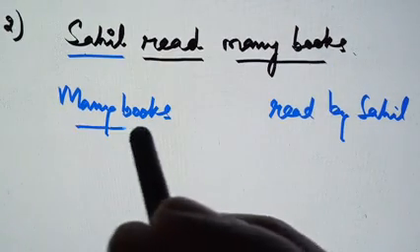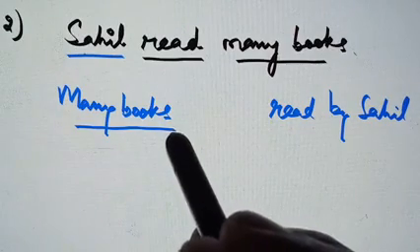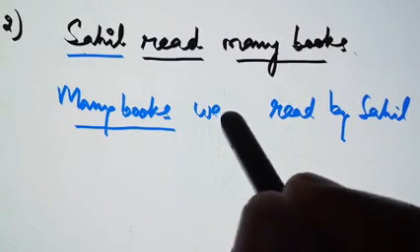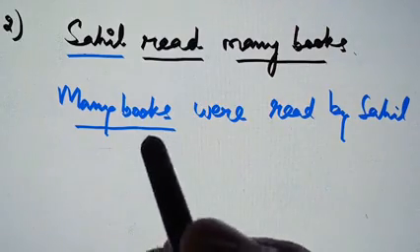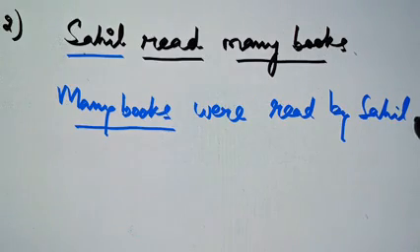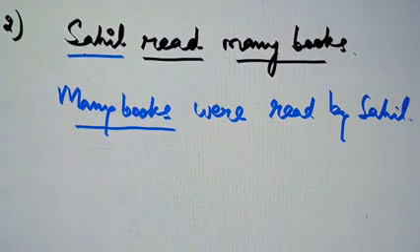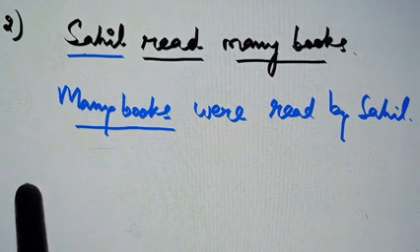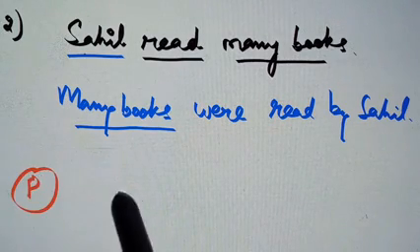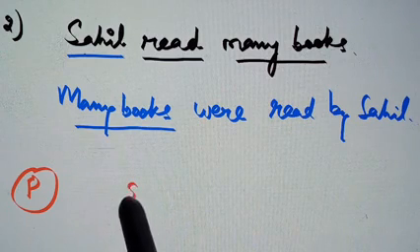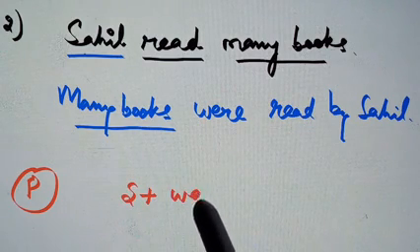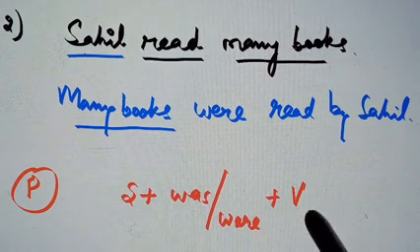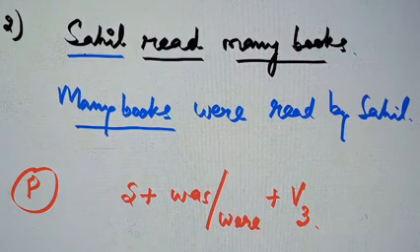Now according to books it is plural, so we will use here were. Many books were read by Sahil. So the rule for passive voice in past indefinite becomes subject plus was, were plus third form of the verb.